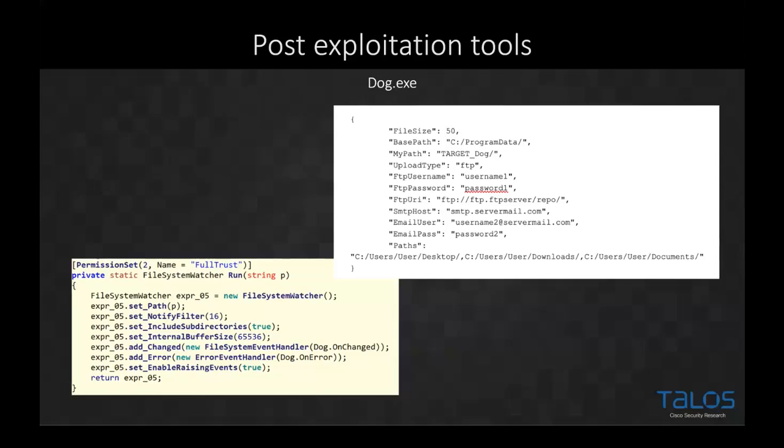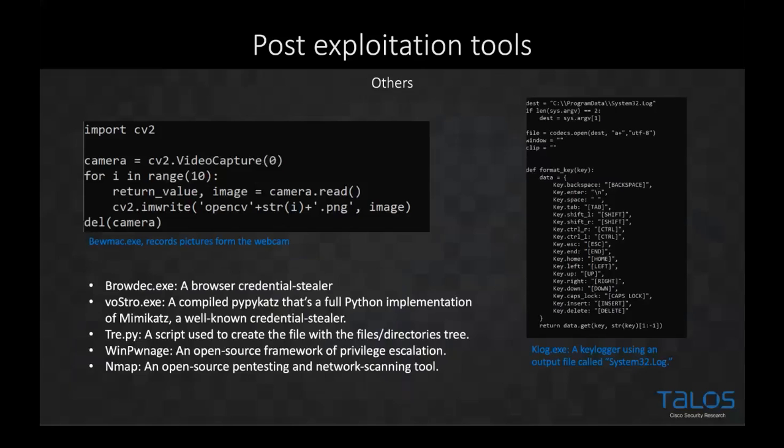So dog.exe is one of the post-exploitation tools that we identified. Some of the others that we've seen were browdeck.exe. This is actually a browser credential stealer. So again, what the actor could do here is tap into the browsers being used on the machine, and it could steal any credentials that were stored in there. On the top left, we've got viewmac.exe, and it's actually to take pictures from the webcam. So you get a live picture, a live image. On the right-hand side, we've klog.exe, and it's a keylogger, which writes all its files to system32.log.